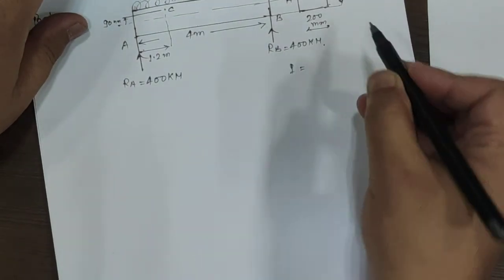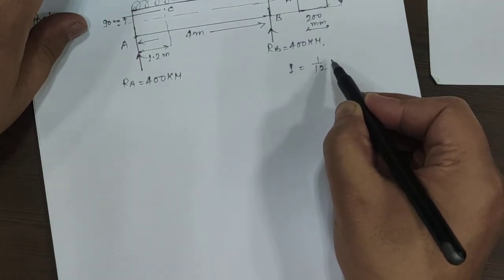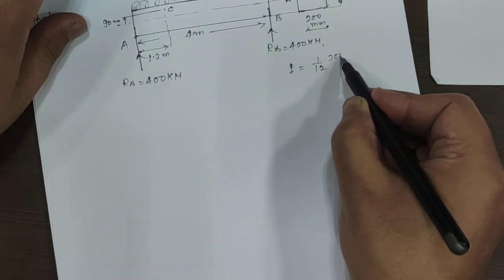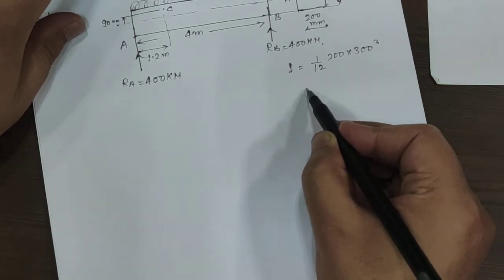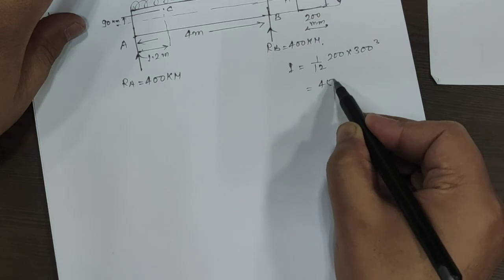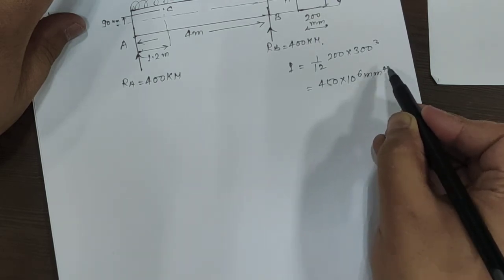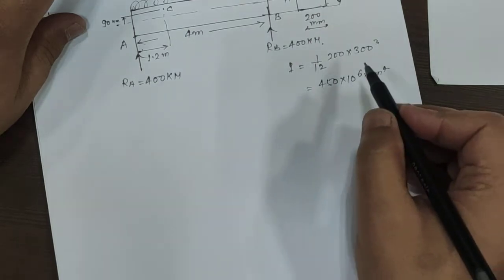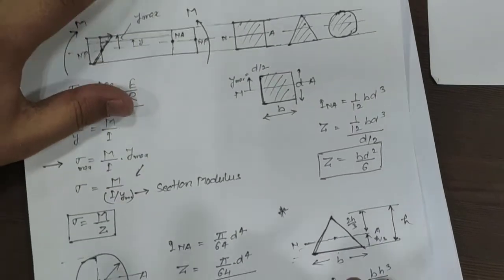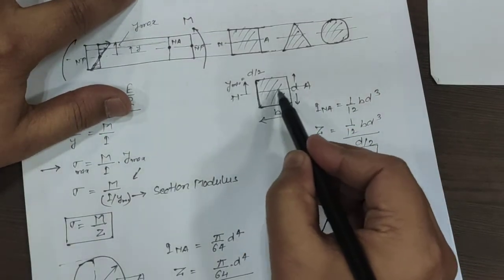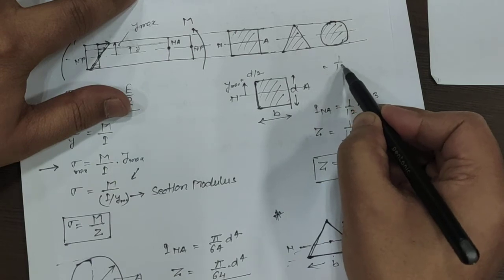I about the neutral axis will be equal to 1 upon 12 BD cube, where B is given 200 and D is given 300 cube. So the value will be equal to 450 into 10 to the power 6 mm to the power 4. Now one thing is also important. We are calculating moment of inertia about this layer, so we will use 1 upon 12 BD cube.